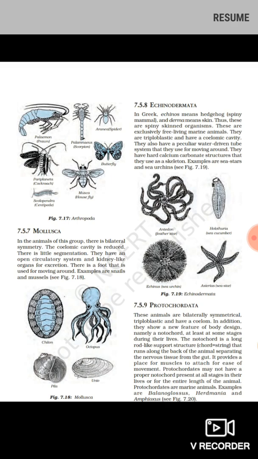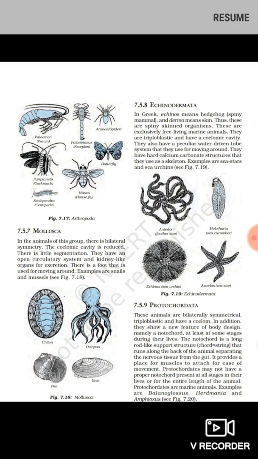So this is very important, students. In the examination it is asked what is the most remarkable characteristic of the phylum Protochordata, and that is the notochord. The presence of notochord confirms that it is Protochordata. It provides a place for muscles to attach for ease of movement. From the notochord, the muscles are attached for the movement.